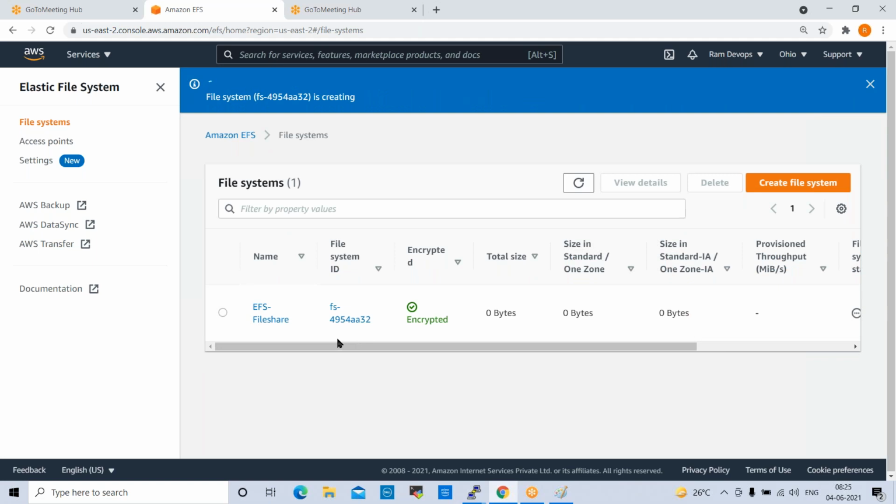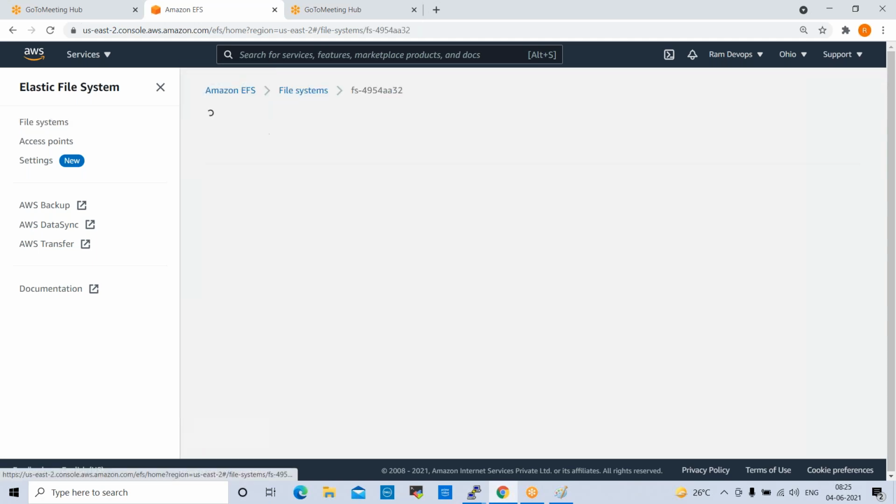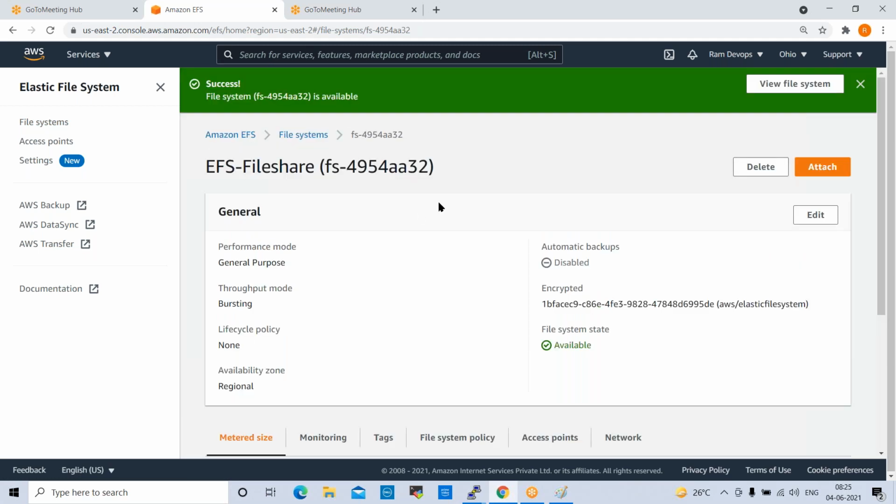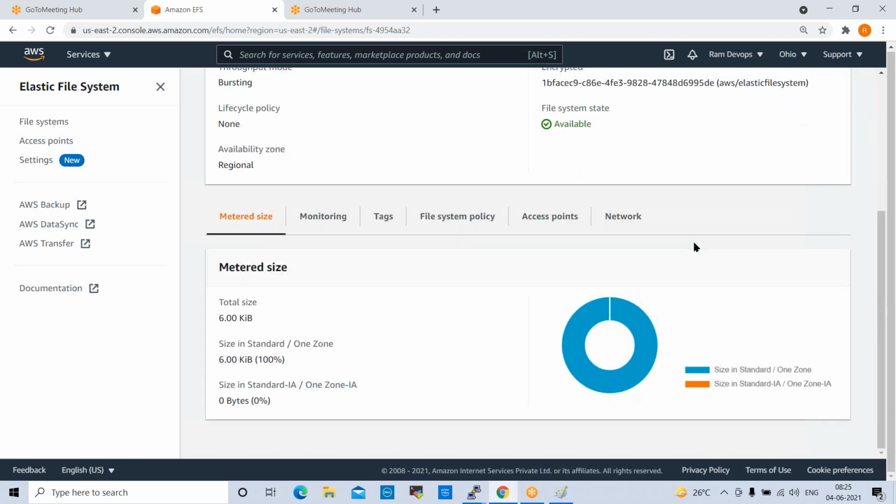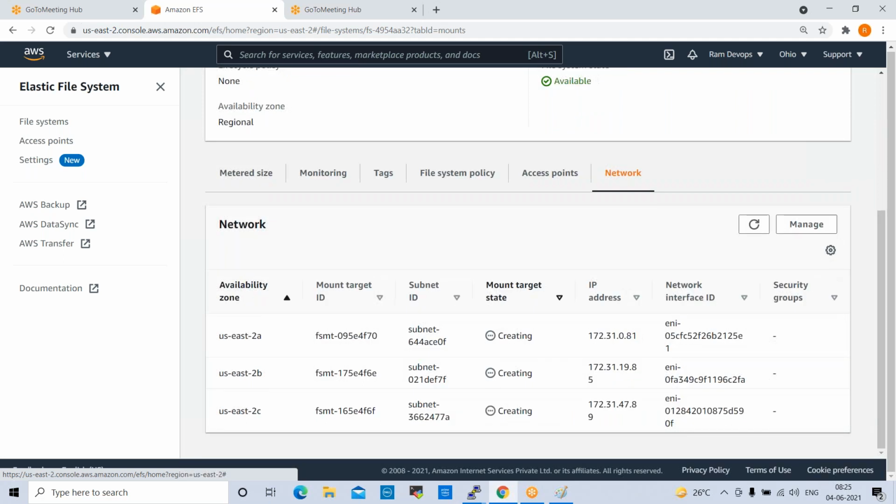So our EFS is created here. Elastic File System is created. Open this. Right. Click on network here. Open network. Now it is creating. It will take a few minutes, one or two minutes, to create.